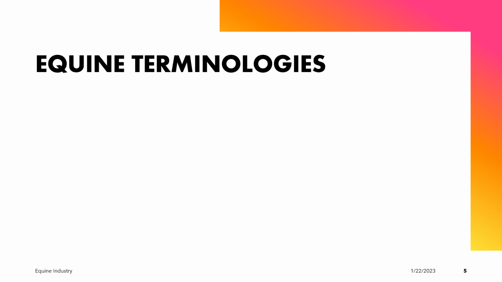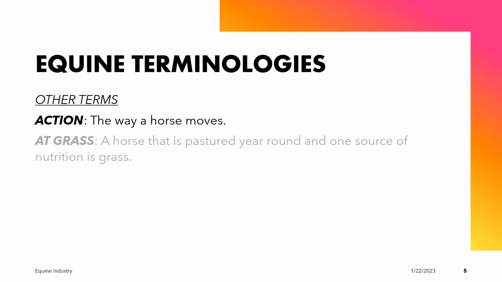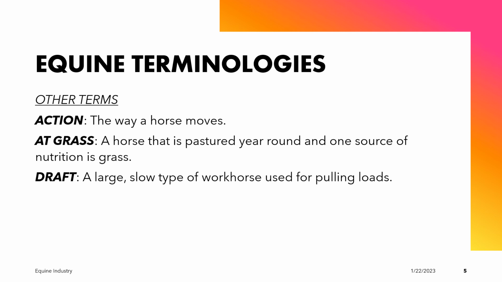Other common terminologies. We have here action. When we say action, that refers to the way a horse moves. We also have at grass. When we say at grass, that is a horse that is pastured year-round, and one source of nutrition is the grass. We also have the term draft. When we say draft, that is a large, slow type of workhorse that is used for pulling loads. So they are mainly used for labor.